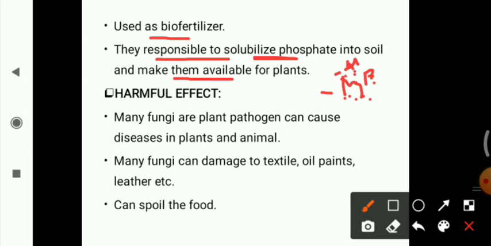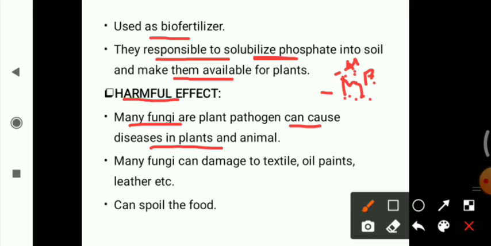If we talk about the harmful effects of fungi, many fungi are plant pathogens. They can cause disease in plants as well as in animals. In plants, some of the diseases are rust, smut, mildew, and wilt.